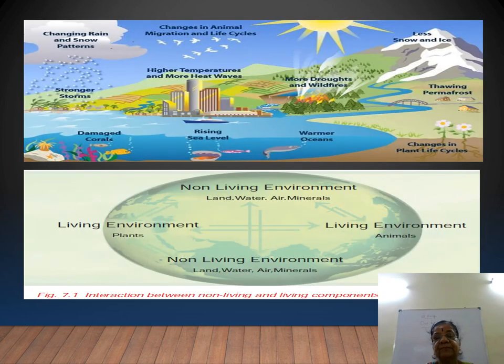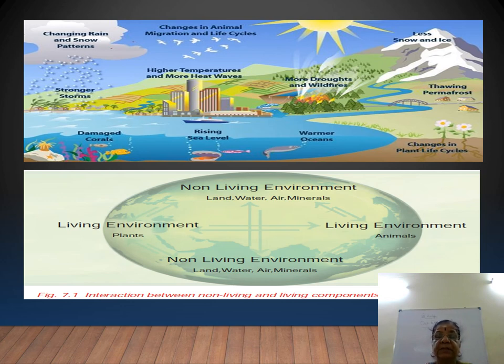Now first, what you are seeing in this picture, there are two pictures given. Below the one, we have the living environment as plants and animals, and the non-living environment, land, water, air, and minerals, soil we find. So when this non-living and living matter interact with each other, then the natural balance will be maintained. Are you clear?